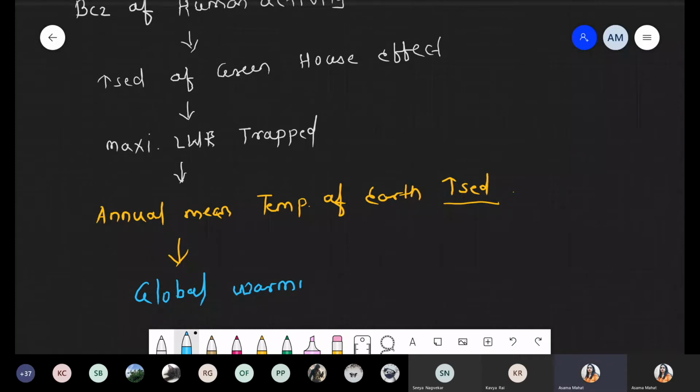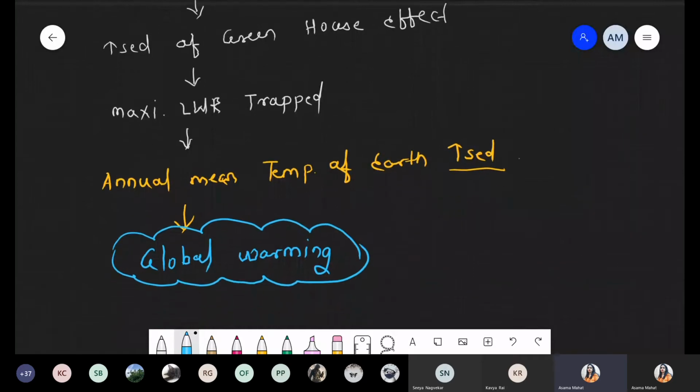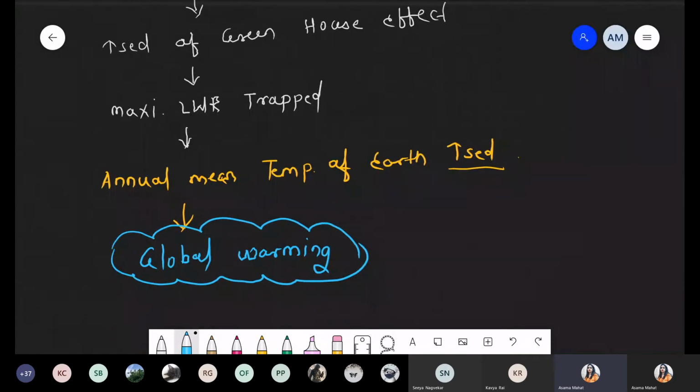This effect is basically called global warming. Annual mean temperature, for example, last year was 20 degrees Celsius, but this year it has become 22 degrees Celsius. So each and every year, because of these human activities, there is an enhancement of the greenhouse effect, and maximum long wave radiation gets trapped near the Earth's surface. It is responsible for increasing the annual mean temperature, the Earth's temperature. So this is called global warming.